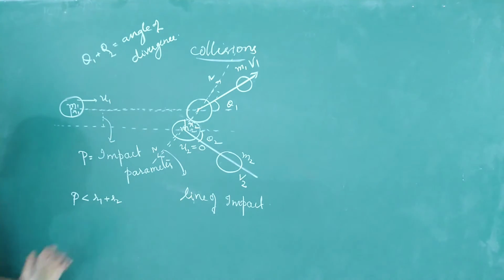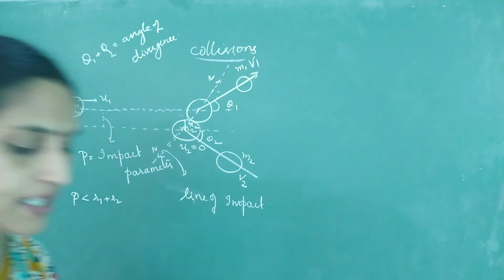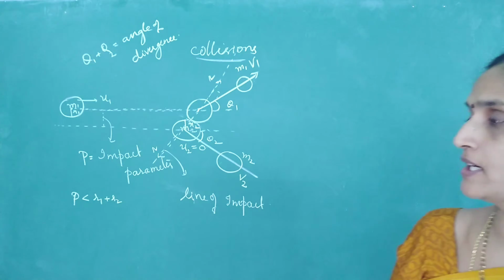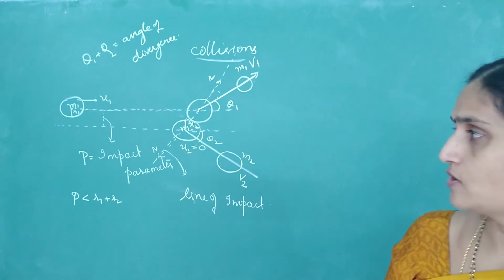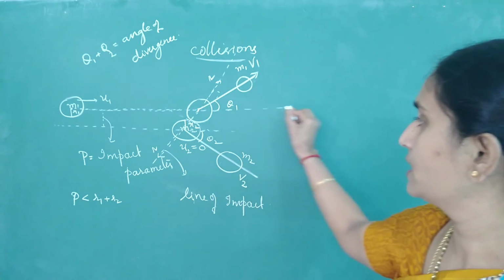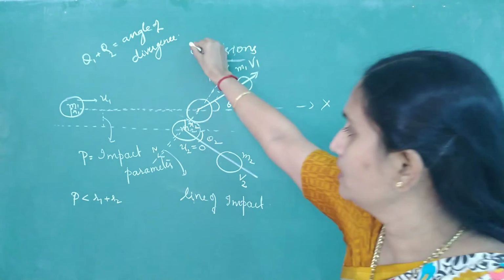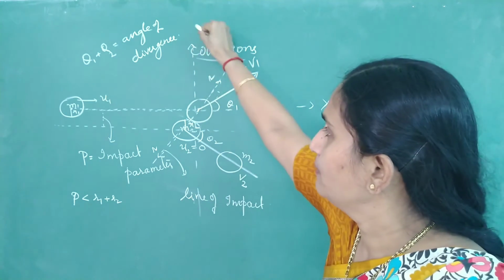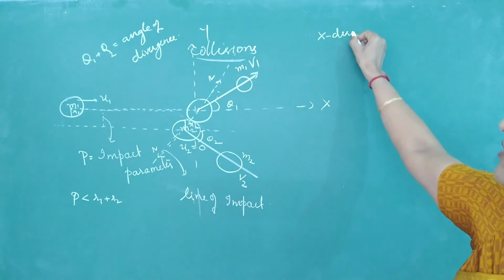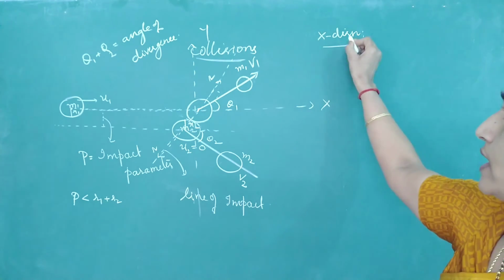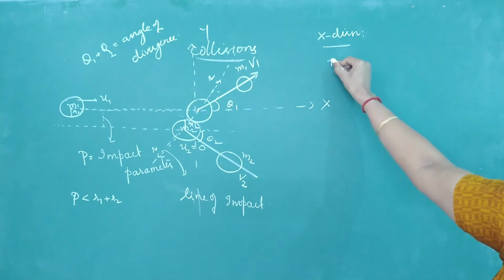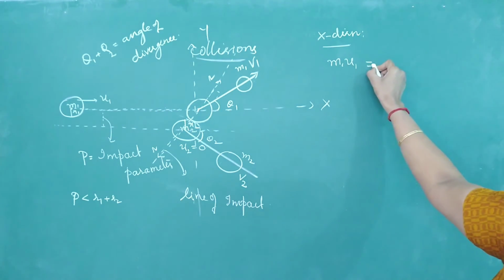Now how do we apply the conservation of momentum and kinetic energy? If the collision is perfectly elastic, we know momentum and kinetic energy are conserved. So write the conservation of momentum. Since momentum is a vector, I will consider this as my x-axis, and perpendicular to it will be your y-axis. For the x direction, write the equation for conservation of momentum. Total momentum before collision along the x-axis: only m1 was moving, so m1 u1 should be equal to